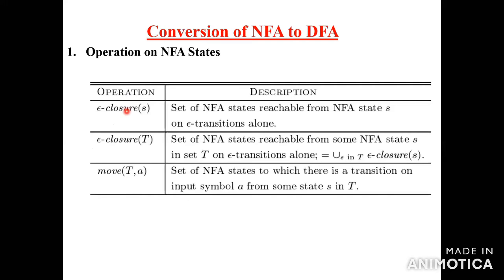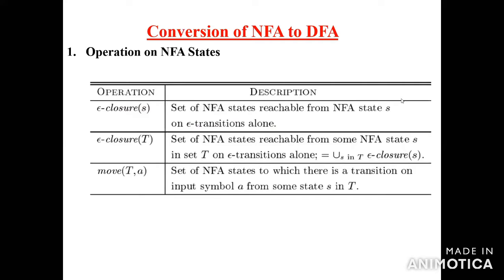I will explain clearly with the problem, then you can understand it easily. It is the set of NFA states reachable from NFA state S on empty transition alone. So you have to draw the diagram, and after drawing the diagram, only the empty transitions count as epsilon closure of S. S is the starting state.